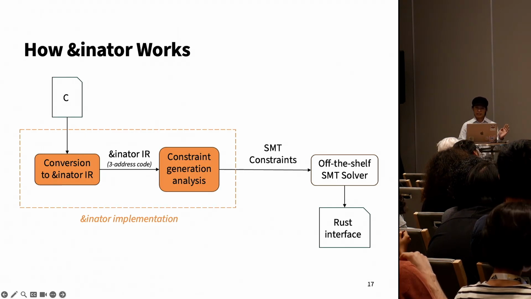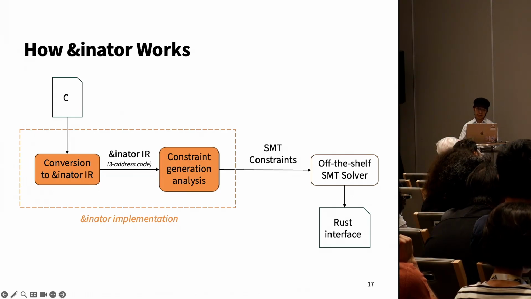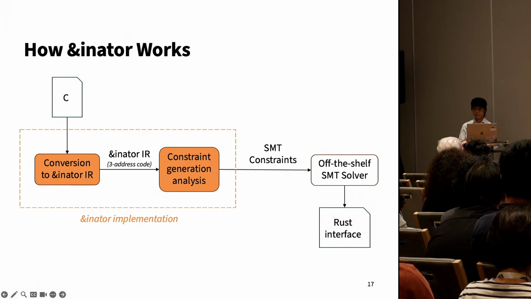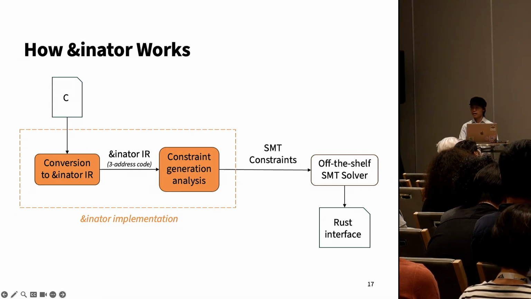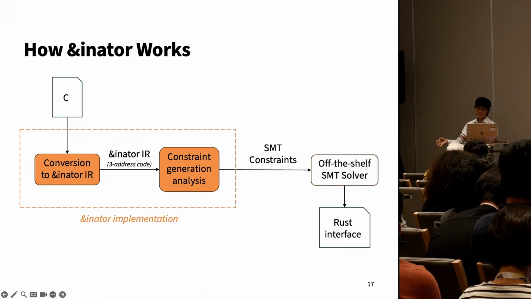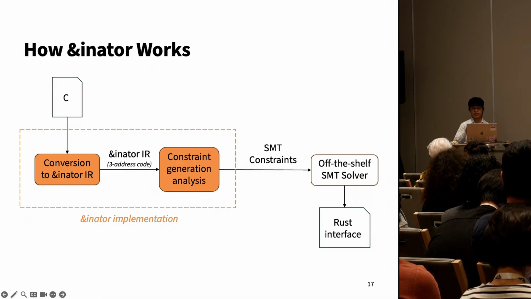First, let's look at the general architecture of Refnator. Refnator takes as input a C program and then converts it to an intermediate representation. This is a 3-address code-based representation, which is useful for generating constraints. Based on this intermediate representation, Refnator generates a bunch of SMT constraints and then plugs these into an off-the-shelf SMT solver.